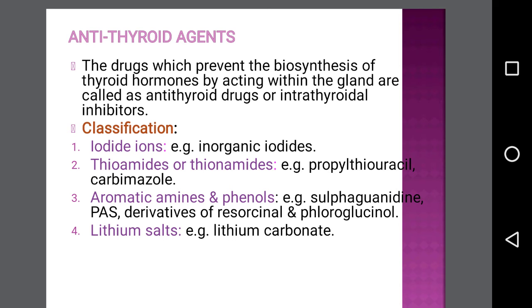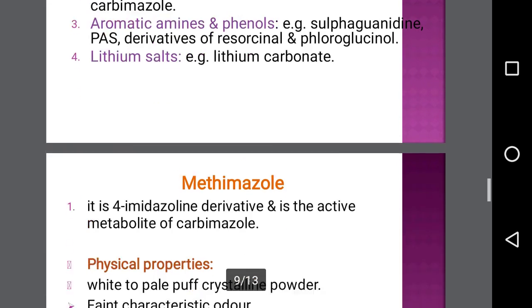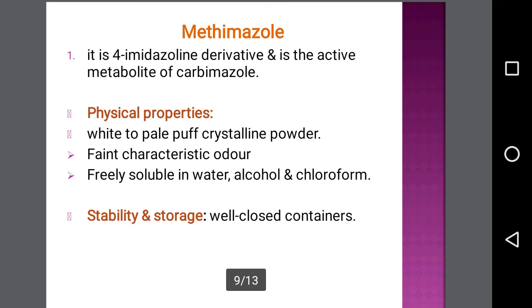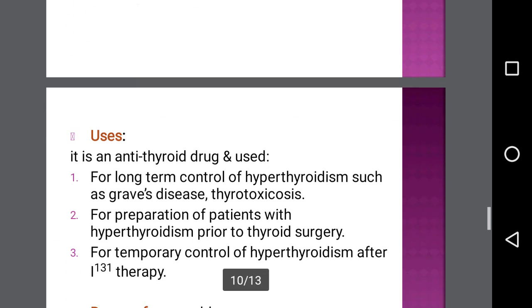So first we will see methimazole. Methimazole is a 4-imidazoline derivative and is the active metabolite of carbimazole. Looking at the physical properties of this drug, it is available as a white to pale buff crystalline powder with a faint characteristic odor and is freely soluble in water, alcohol and chloroform. From a stability point of view, we simply store it in a well closed container.